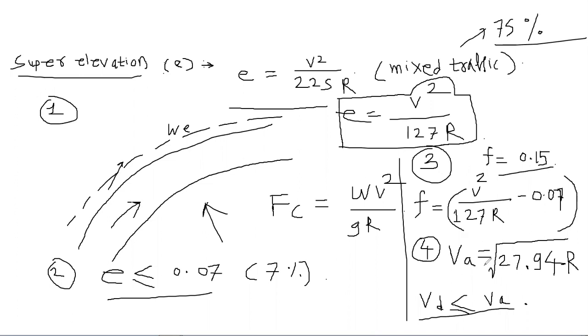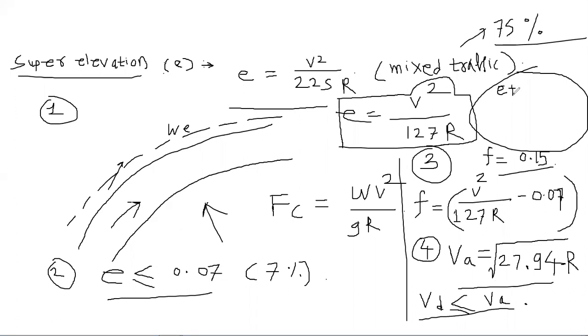Now the student may ask from where this formula came. Va is equal to under root of 27.94 R, from where this formula came. So we apply the condition from step 3 to step 4. We are going from step 3 to step 4. How? That I will just briefly explain to you. Your maximum value of E is 0.07, maximum permissible. The maximum permissible value for F is 0.15, right? So make the addition of E plus F.